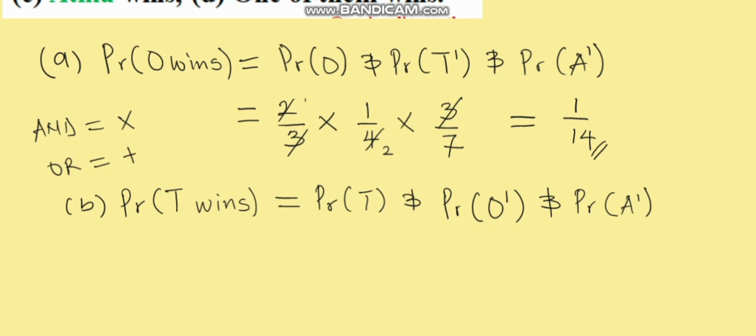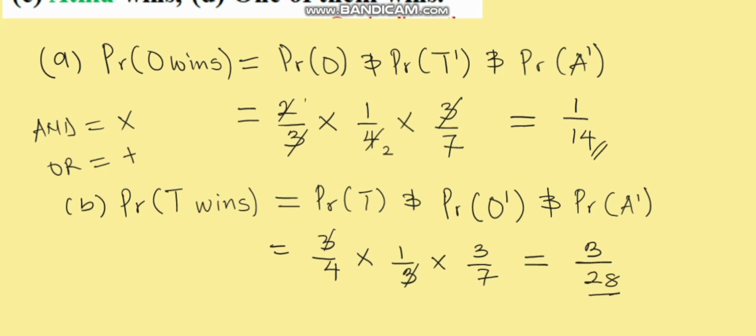So Tinubu wins, that is 3 over 4 as given, then our multiplication as the word "and", the probability that Obi loses, that is 1 over 3, and likewise the probability that Atiku loses, that is 3 over 7. So these 3 can cancel these 3. So what do we have left here? We have 3 over 28. That is the probability that Tinubu wins.